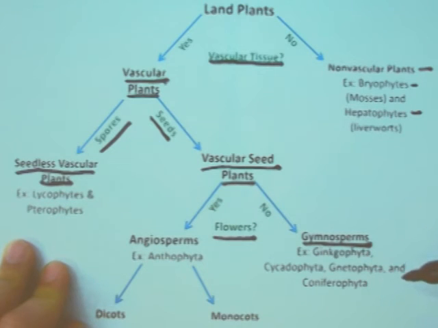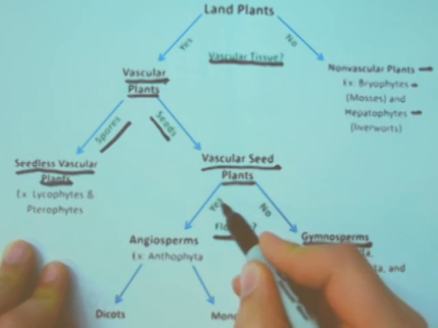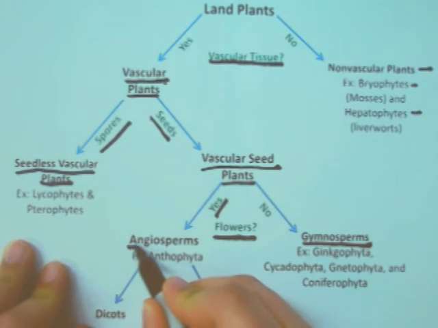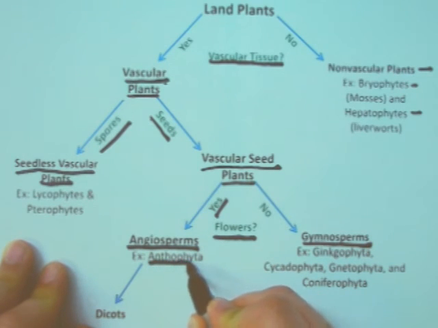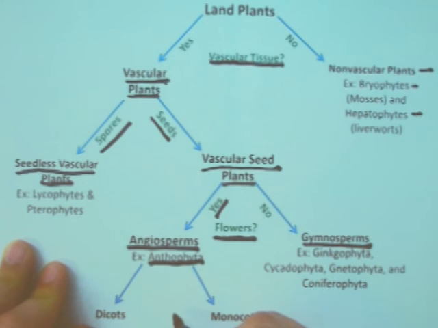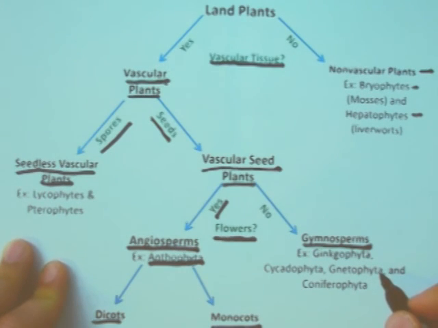Just like you remember that double G, double C. If there are flowers, so yes, we go to the angiosperms. The example is the anthophyta. The anthophyta can be split into two groups. That's the dicots and monocots. So there's your land plants 101.